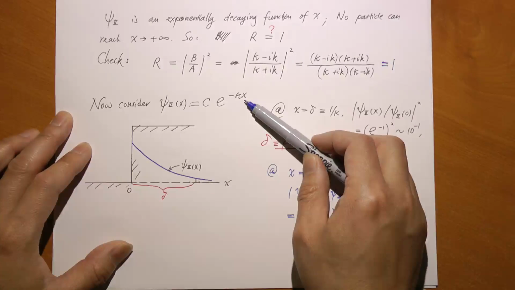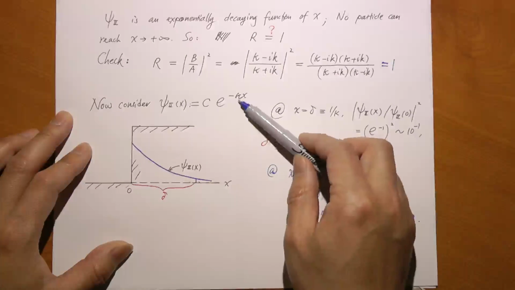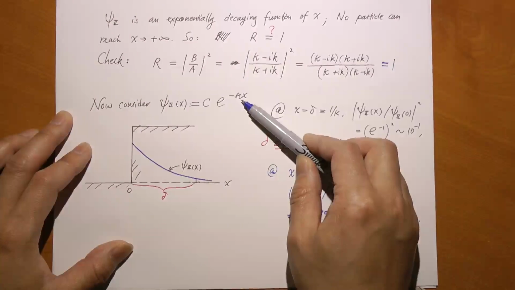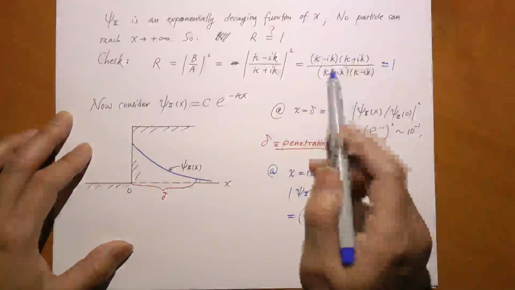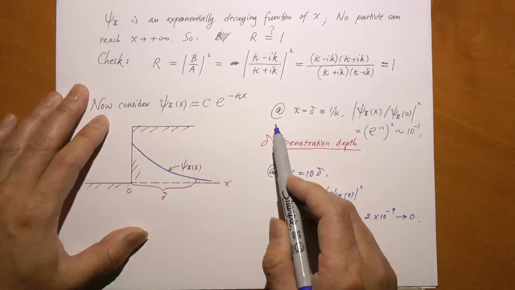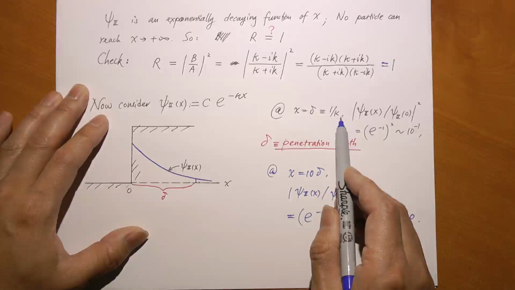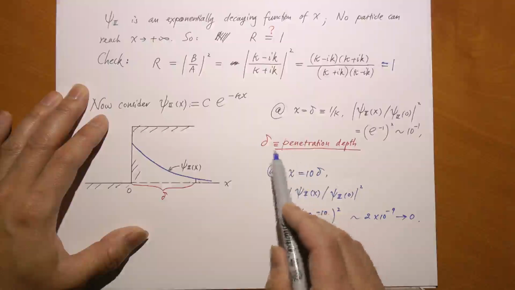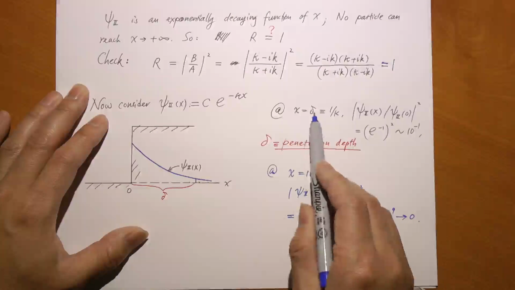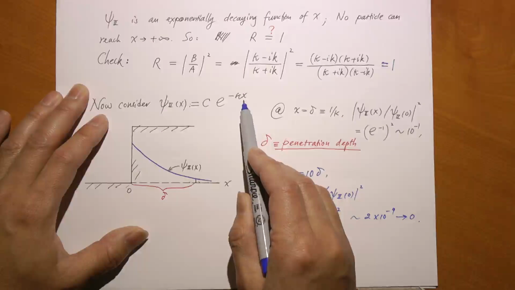The probability density goes like the wave function squared, so it goes like e to the negative 2 kappa x. It is an exponentially decaying function of x. And how fast does it decay? If x equals 1 over kappa, we have a special name for it. We call it delta, the so-called penetration depth. At x equals 1 over kappa, kappa times x equals 1.